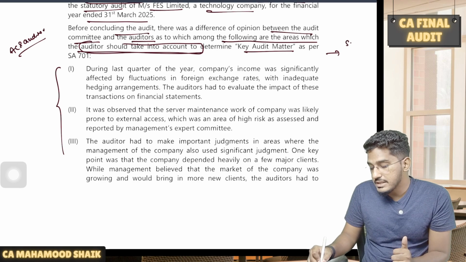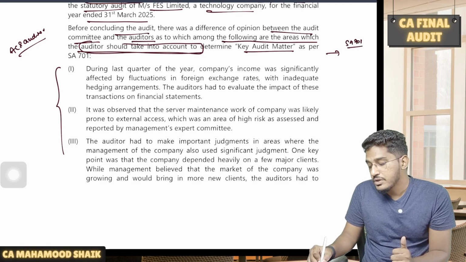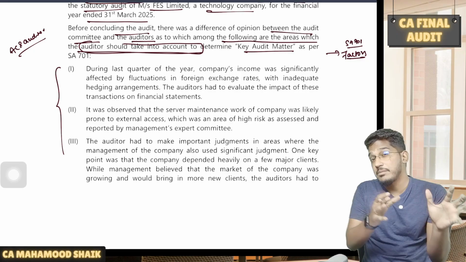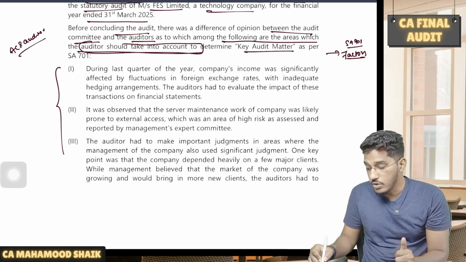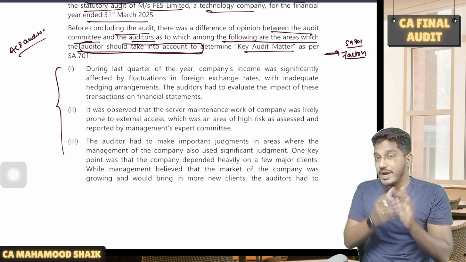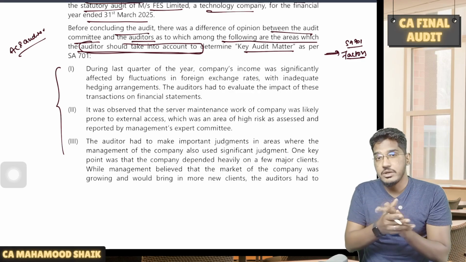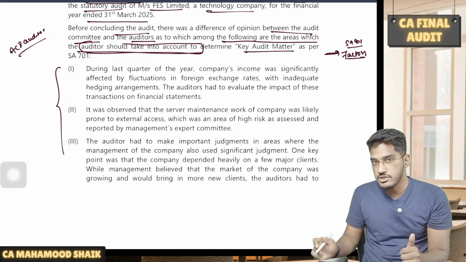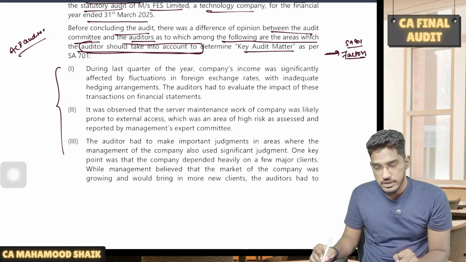So guys, if you remember SA 701, when we had a discussion, there we have seen one paragraph: what are the factors that the auditor will consider while deciding whether a matter is a key audit matter or not? In taking that decision, what are the factors which the auditor will consider? Three factors the auditor will consider.